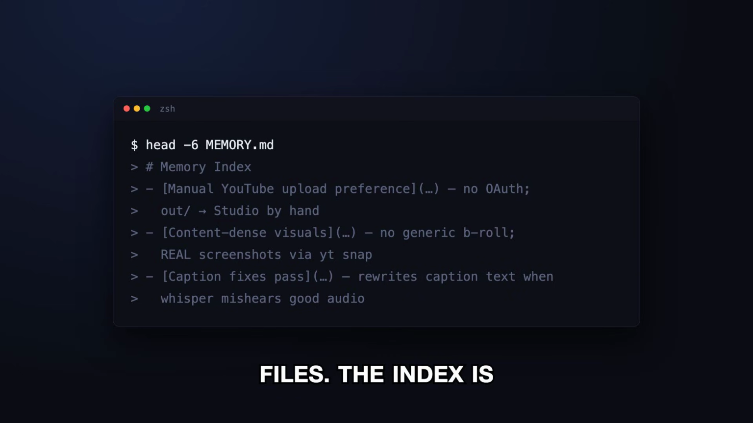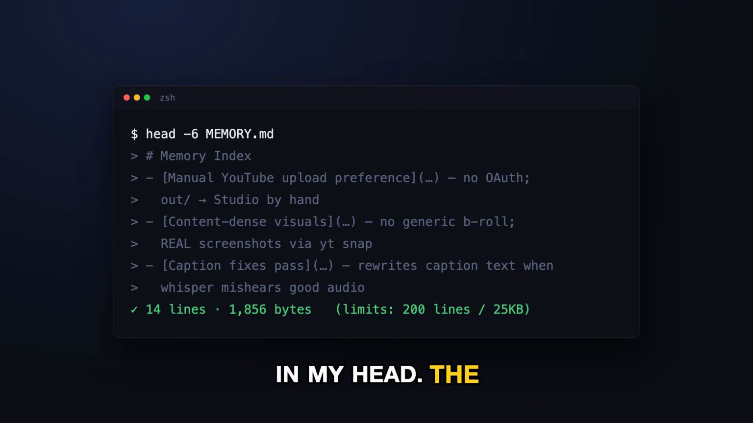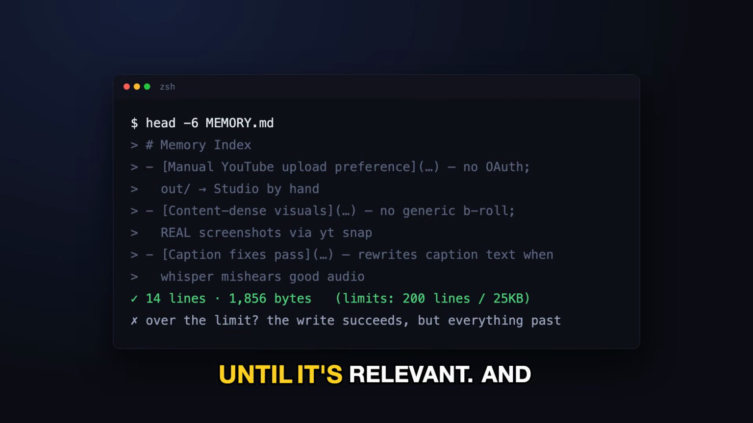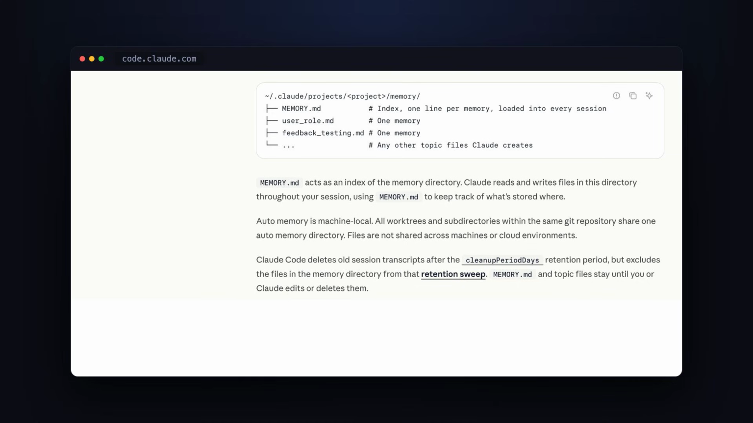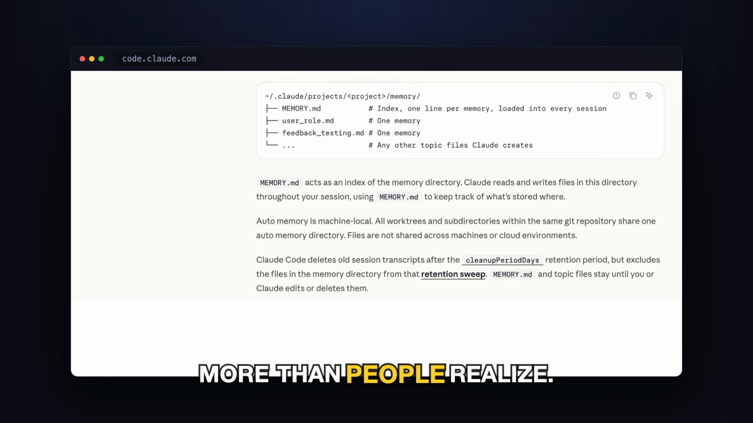The index is the part that's always in my head. The detail sits on disk until it's relevant. And if the index gets too long, Claude Code measures it and tells me to shorten it. One line per entry. Move detail into topic files. Drop stale ones. Where it lives matters more than people realize.